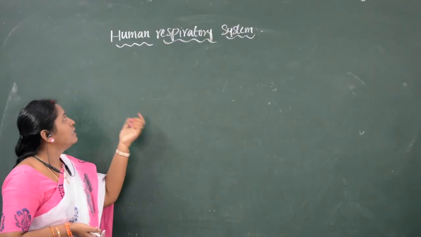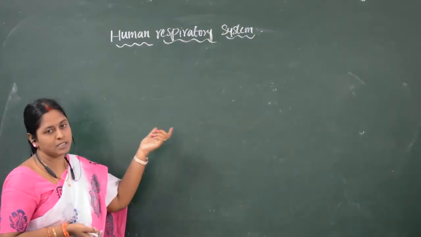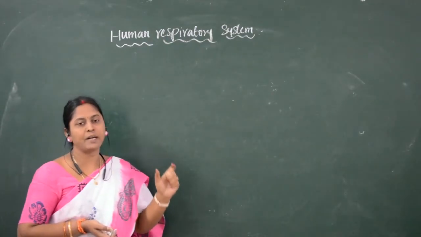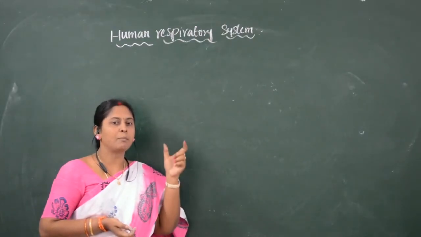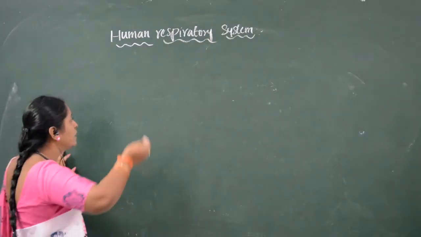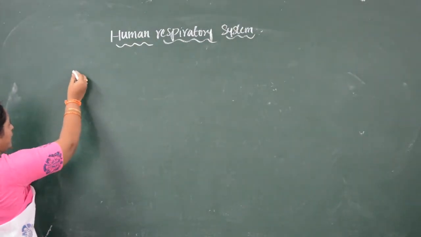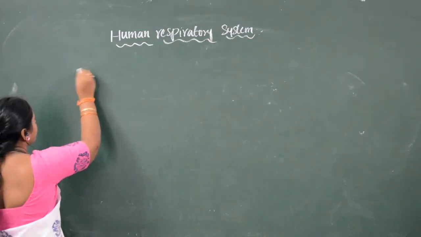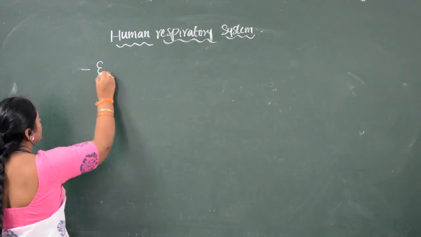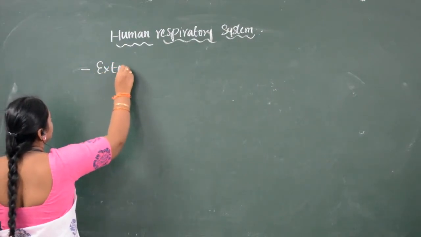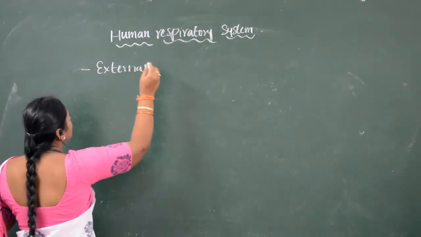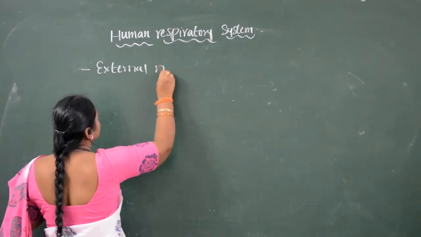Now we will see the human respiratory system, that is, the human respiratory organs. The first human respiratory organ is the external nostrils.